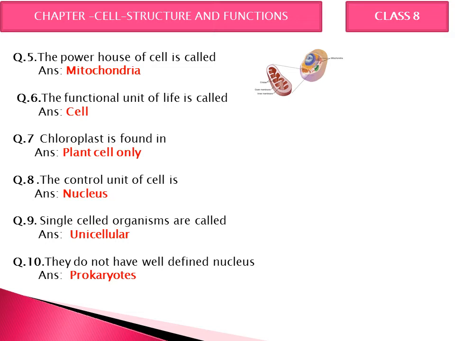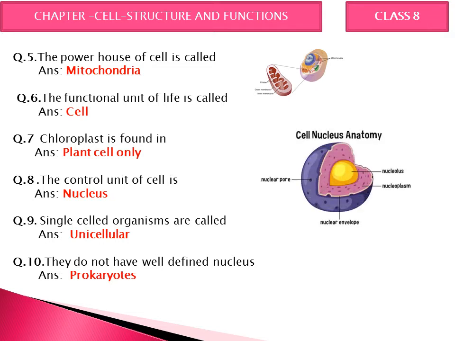Next, the control unit of a cell, and that is nucleus. So nucleus controls everything inside the cell. Next, single-celled organisms are known as unicellular. And if I ask you the multiple cells, it is known as multicellular. Next, they do not have well-defined nucleus. If they do not have well-defined nucleus, it is called prokaryotes. Karyotes means nucleus.